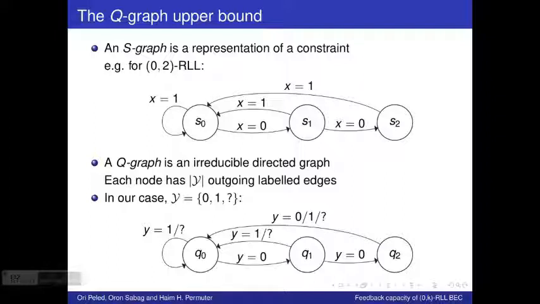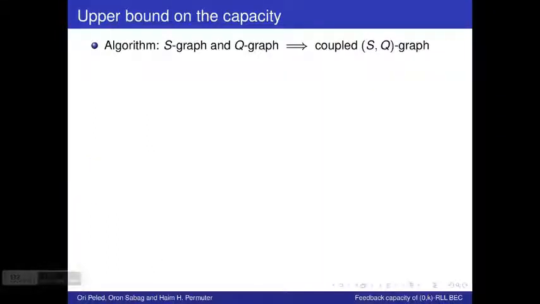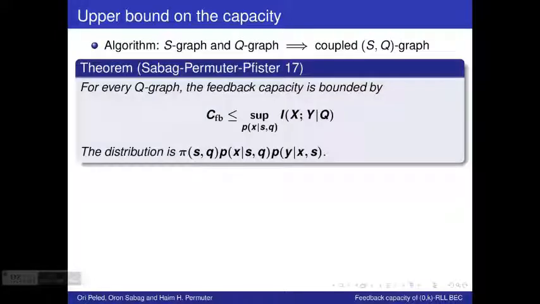This method of proving an upper bound consists of an algorithm that takes an S-graph representing the constraint and a proposed Q-graph and turns it into a coupled SQ graph. The upper bound, introduced by Sabag, Permuter, and Pfister this year, tells us that the feedback capacity is upper bounded by the supremum of this conditional mutual information.